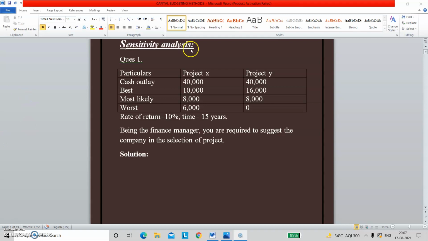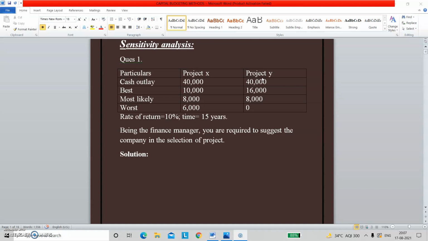In this question, I am given particulars and two projects, project X and Y. I have to decide in which project I need to invest, or whether I should reject both the projects. Whenever these types of questions arise, the question does not explain which method you have to apply. You have to understand the question and by yourself decide which technique will be involved.